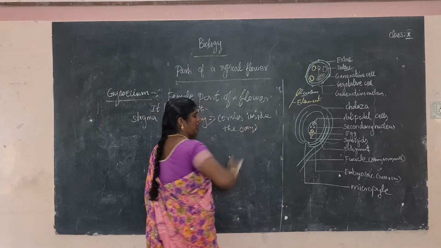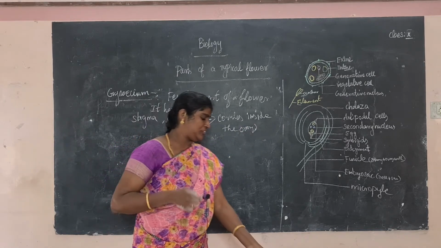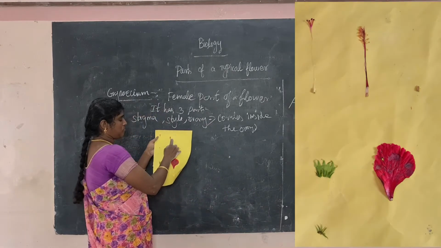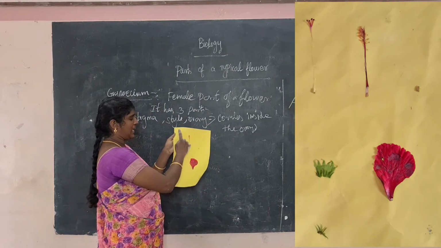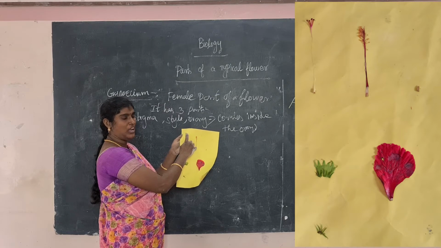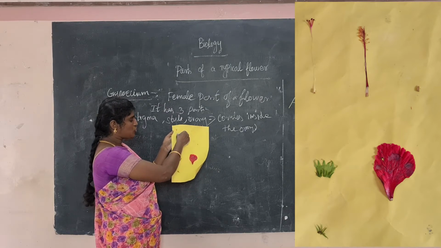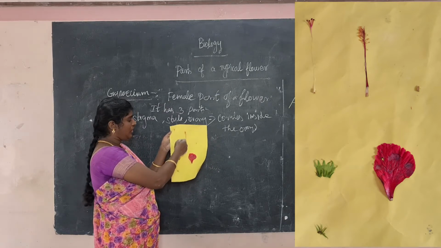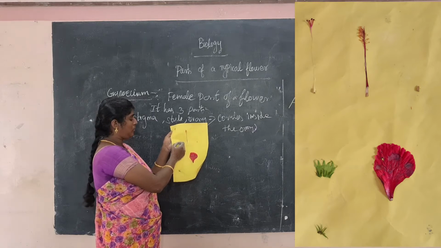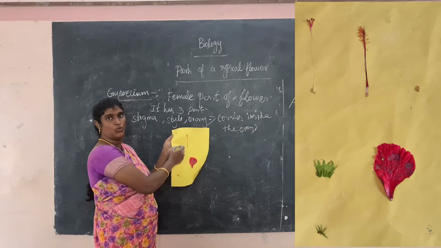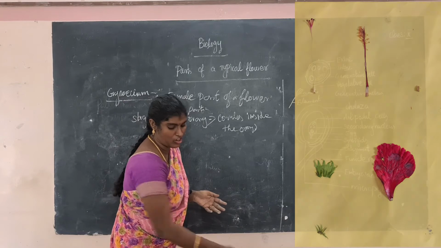What is a stigma? This is the stigma, the hair-like structure. Another one, the long tube-like structure is called the style. The small bulb-like structure at the bottom is called the ovary. This is commonly called a carpel.